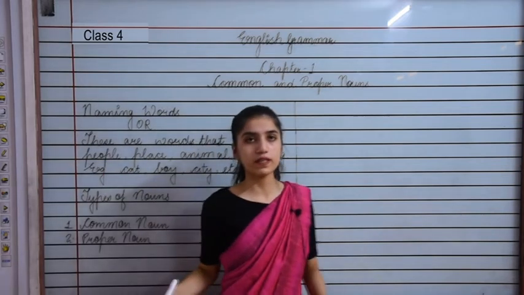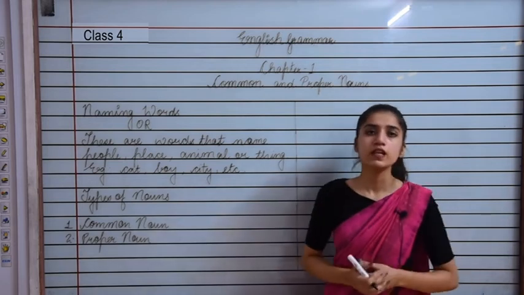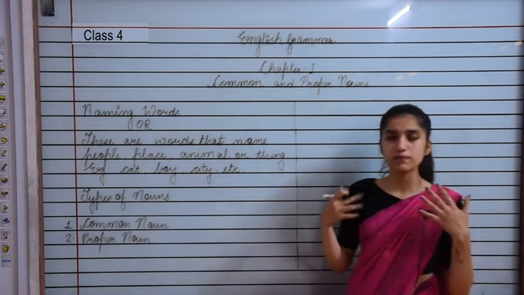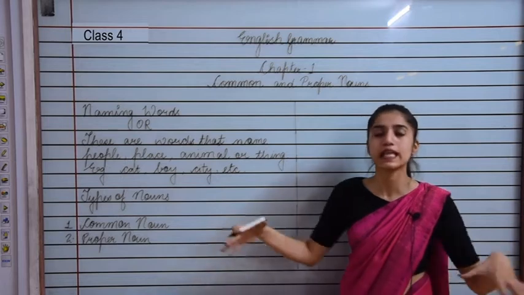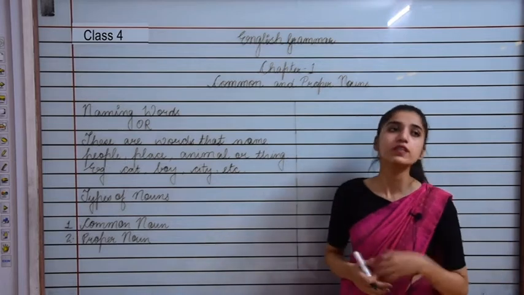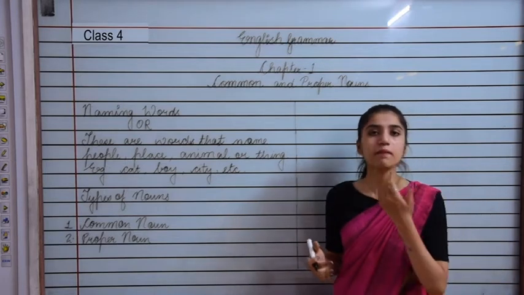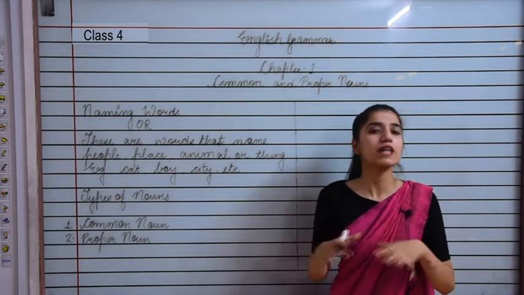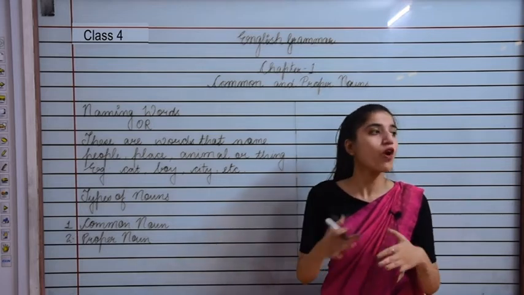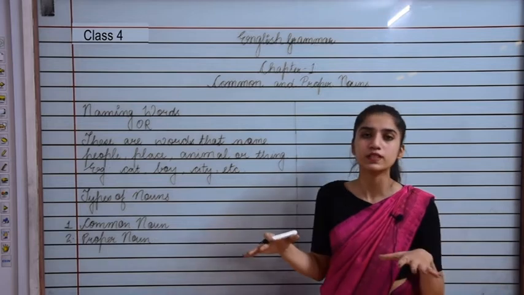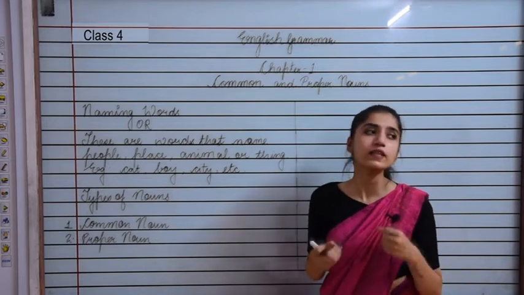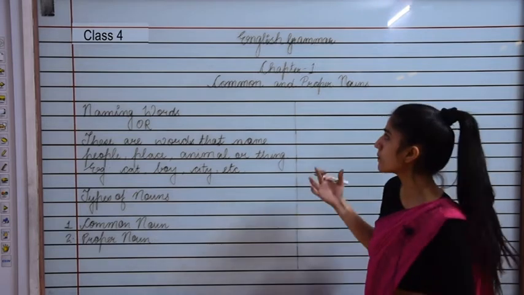Now, what is a common noun? The common noun names people, place, animal, thing of the same kind. We call them common nouns. They are the things that we call in general, of the same kind, where all the members are the same. So then they are called common nouns.